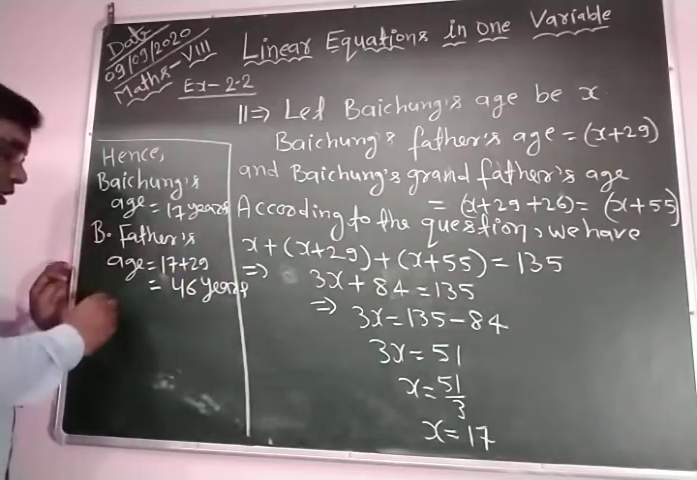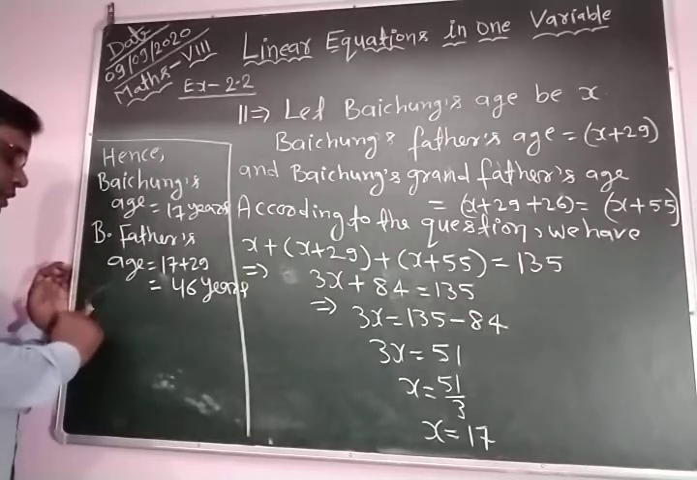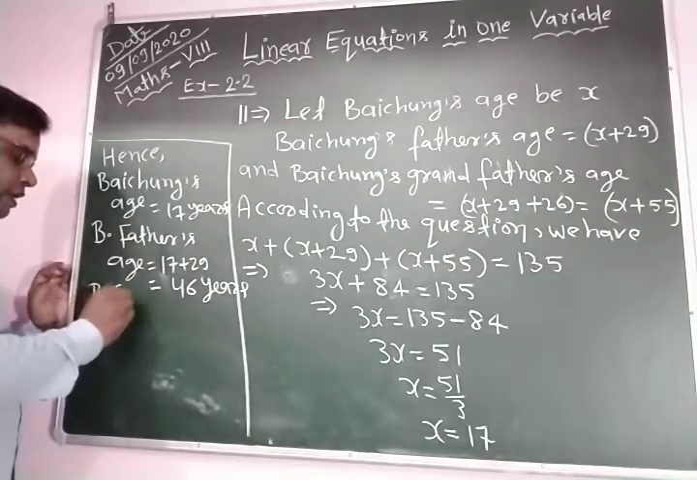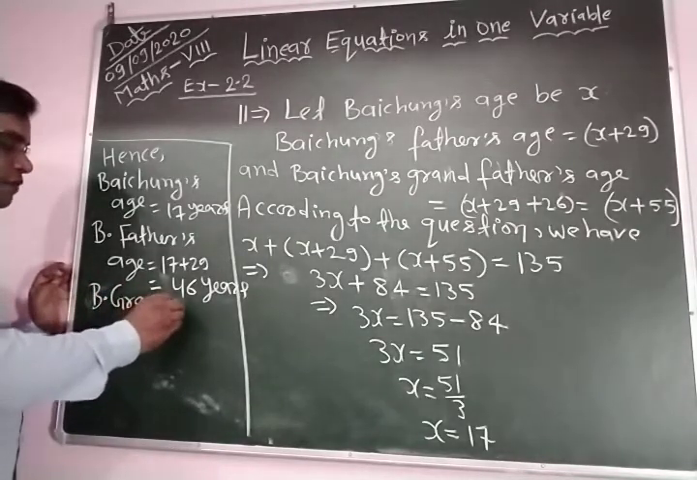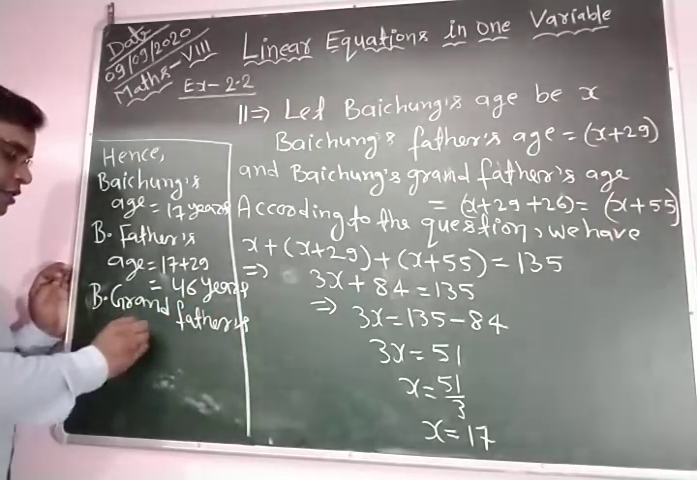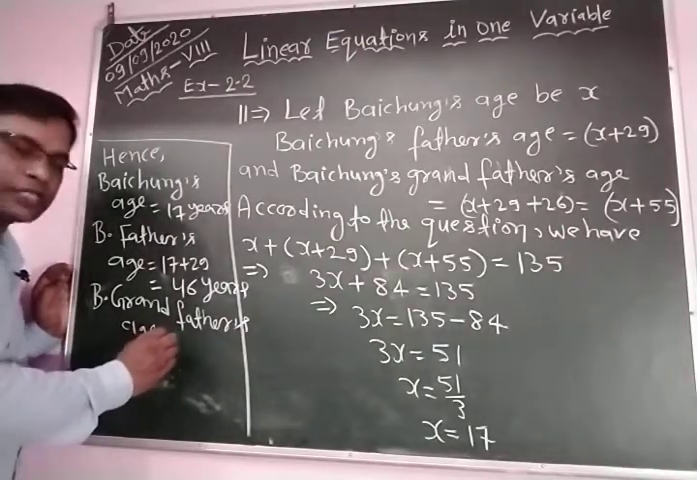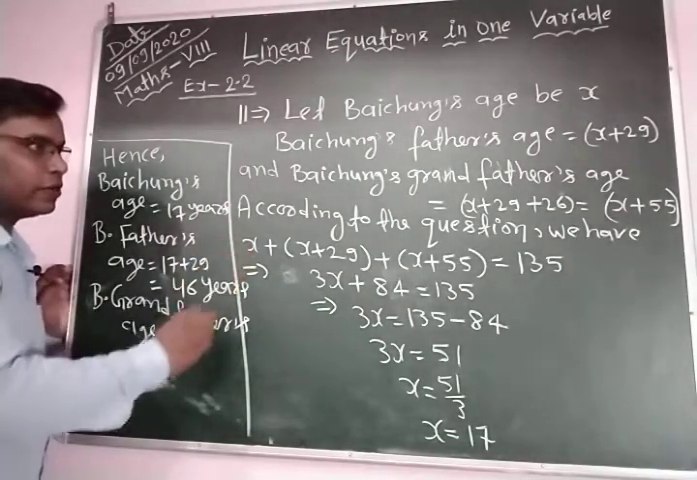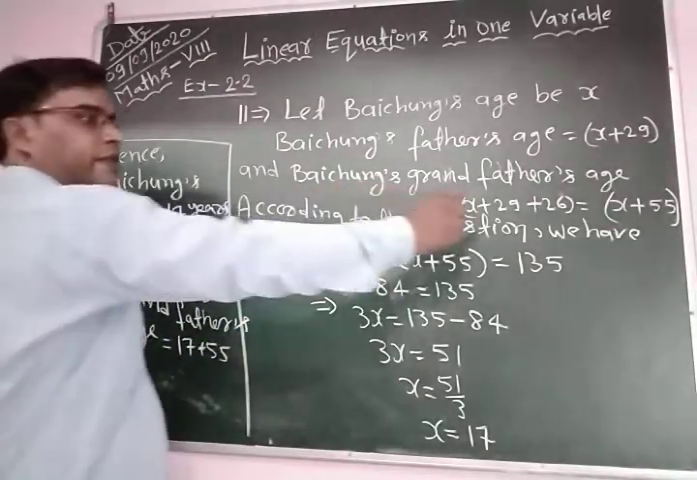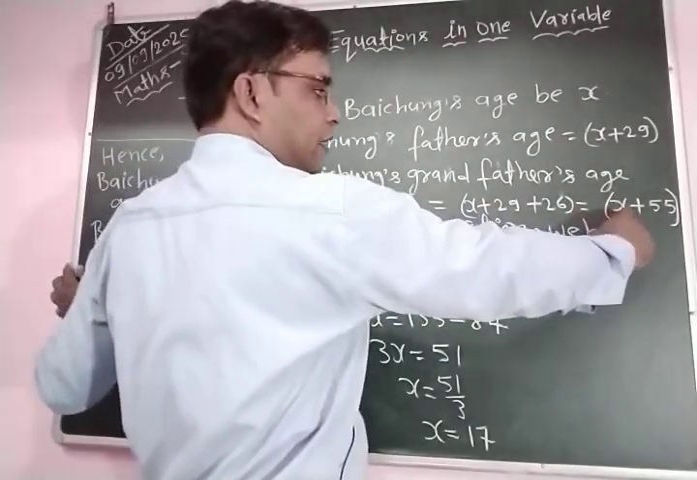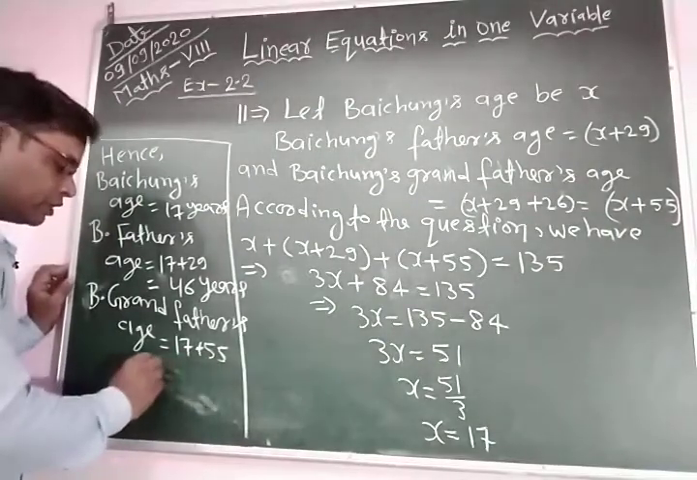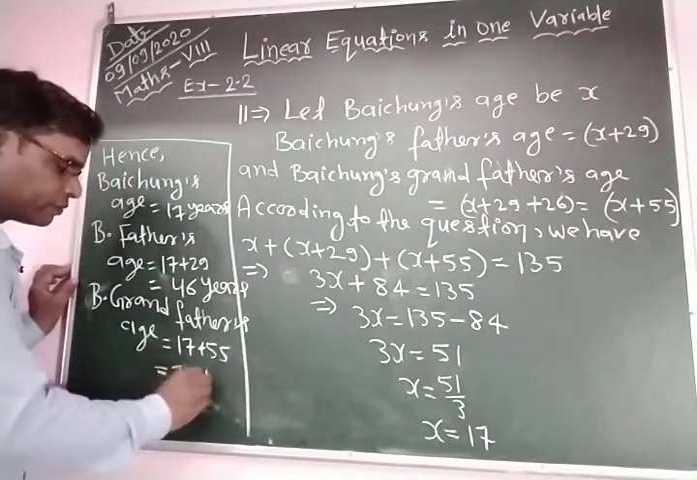Now Bao Ching's grandfather's age is equal to x plus 55. So x is 17, plus 55, and this is equal to 72 years.